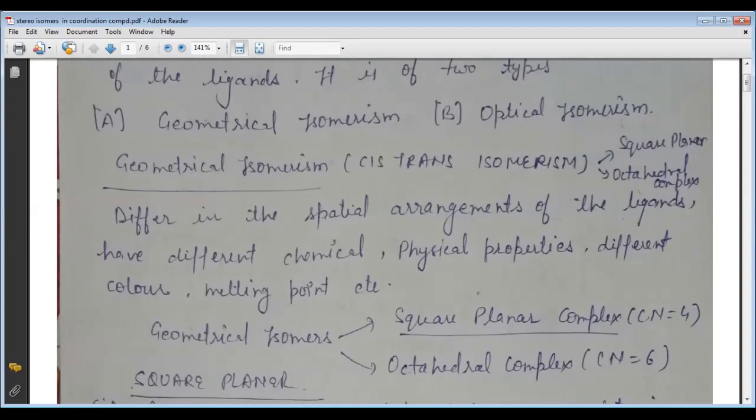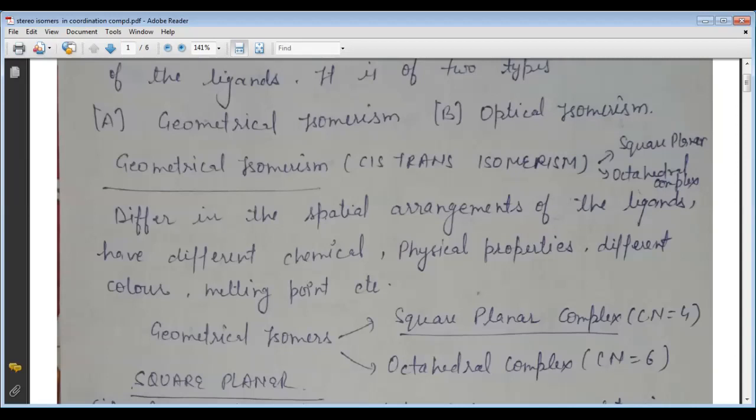Now come to the geometrical isomerism, which is also called the cis-trans isomerism. For coordination compounds, we know three types of coordination complexes are present. One is the square planar, the second is the tetrahedral coordination compound, and the third is the octahedral complex. So now we come to the topic, that is the cis-trans isomerism or the geometrical isomerism.